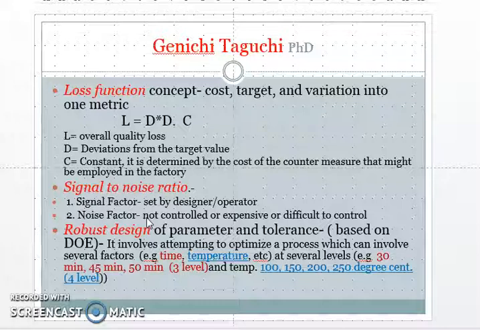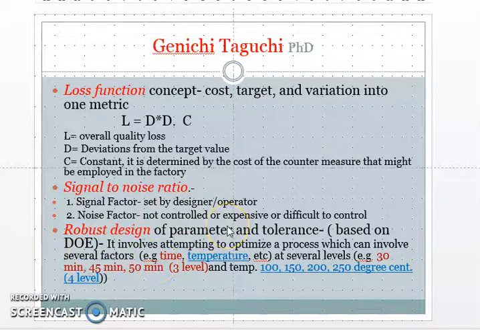And there are many types of signal to noise ratios. The different signal to noise ratios are nominal the best, target the best, smaller the better, larger the better, classified attributes, and dynamic. These different concepts are used to improve quality. The third contribution is robust design, or we can say orthogonal array, which is used in DOE, design of experiments.